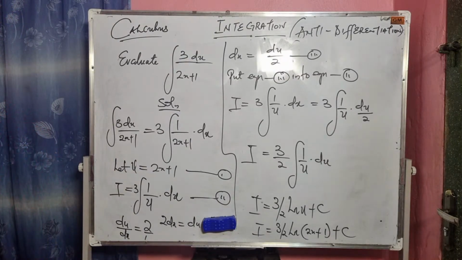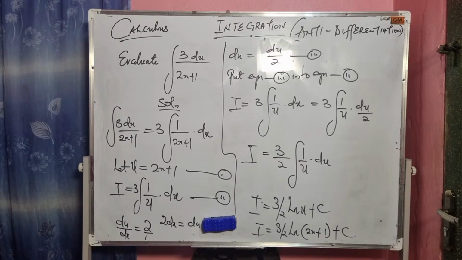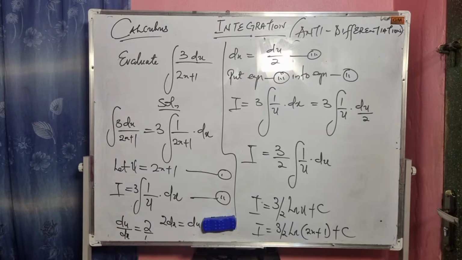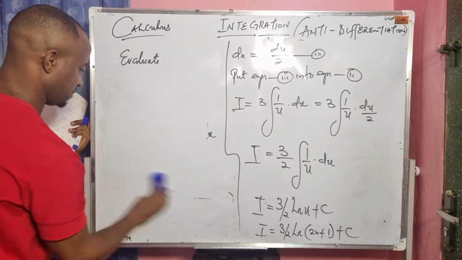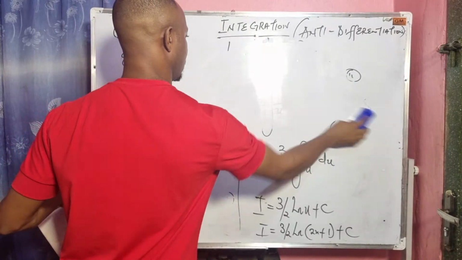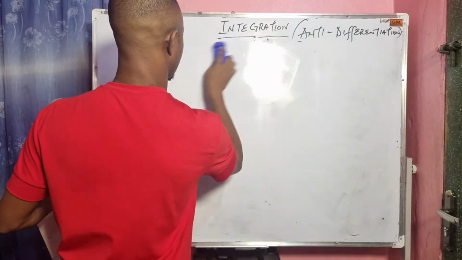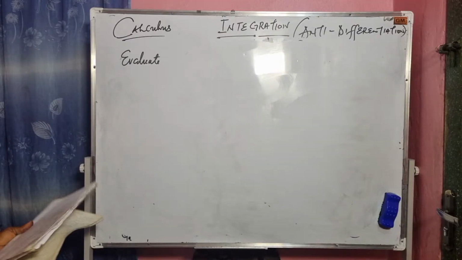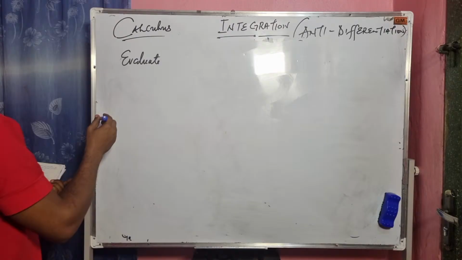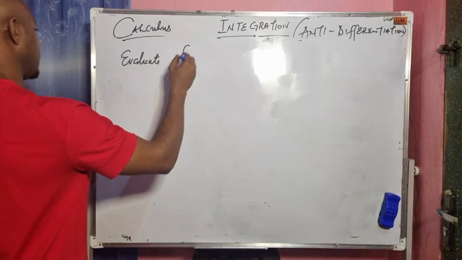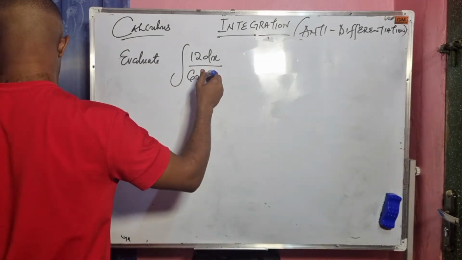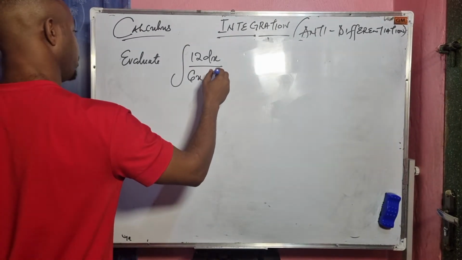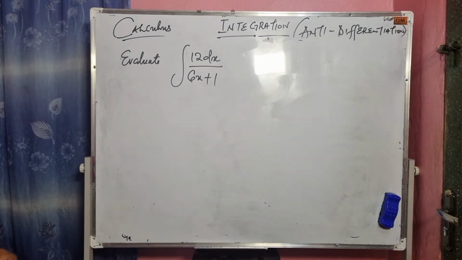Okay, let's see one more example. We have to evaluate this function: the integral of 12 dx divided by 6x plus 1.